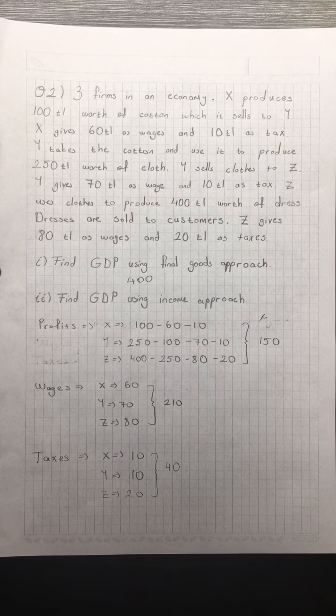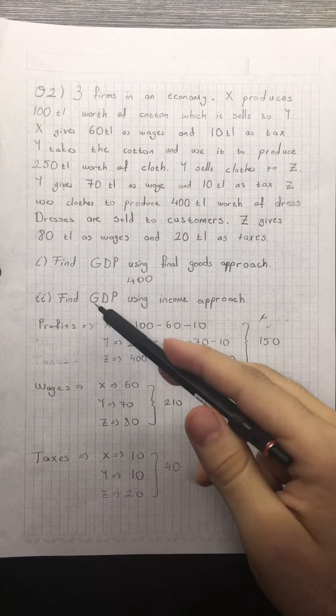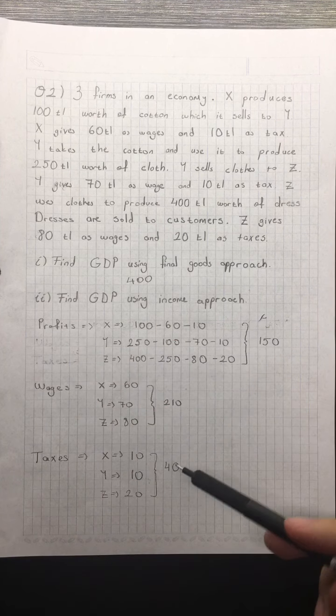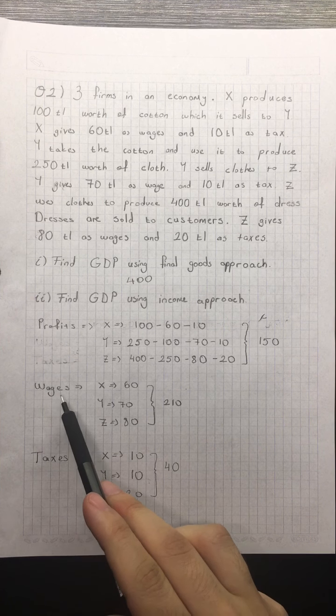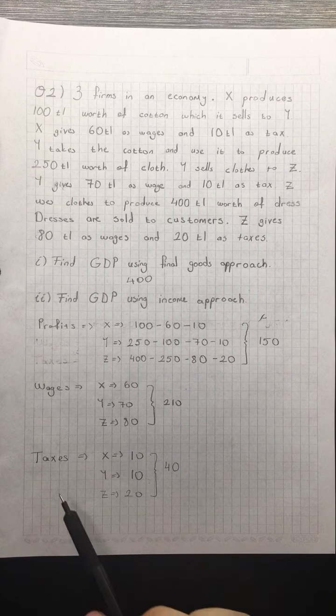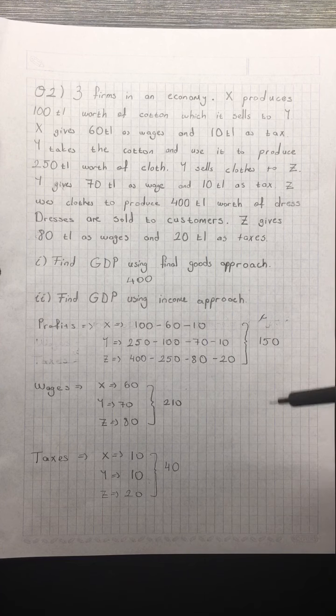Now let's come to the second part of the question. We will compute the GDP using income approach. There are typically 3 types of incomes. Incomes received by the owners, profits; incomes received by the laborers, wages; and income received by the government, taxes. So we will compute each one in turn. Then we will sum these up, and it should give us the same result as we found.